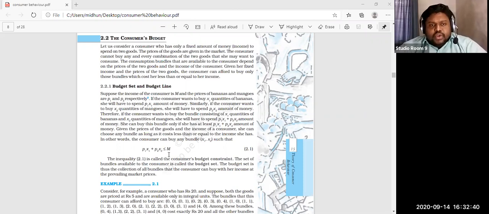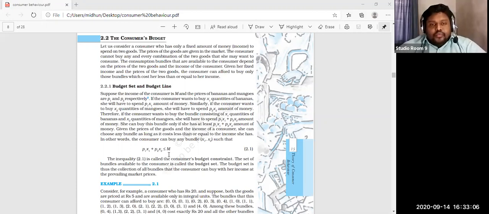Similarly, if the consumer wants to buy X2 quantities of mangoes, she will have to spend P2 multiplied by X2 amount of money. Therefore, if the consumer wants to buy the bundle consisting of X1 quantities of bananas and X2 quantities of mangoes, she will have to spend P1X1 plus P2X2.